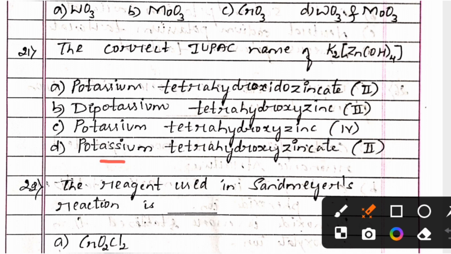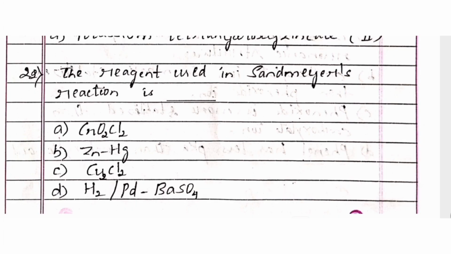Option D, potassium tetrahydroxyzincate(II). And the right answer is option A, potassium tetrahydroxidozincate(II).